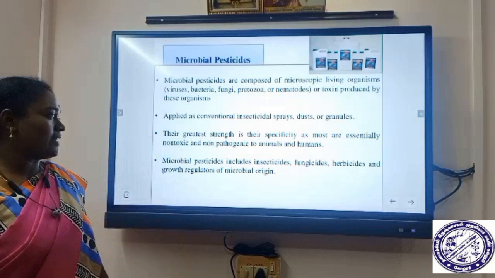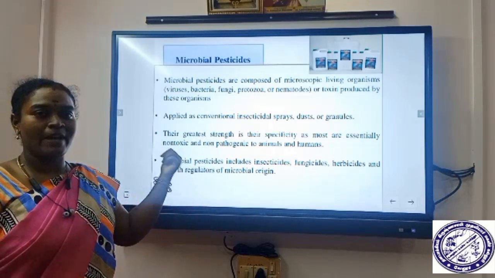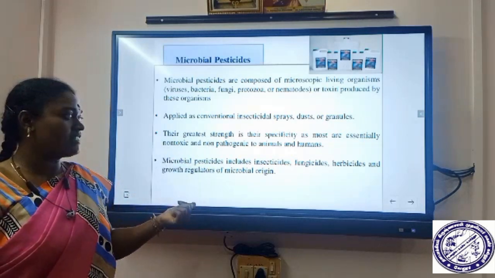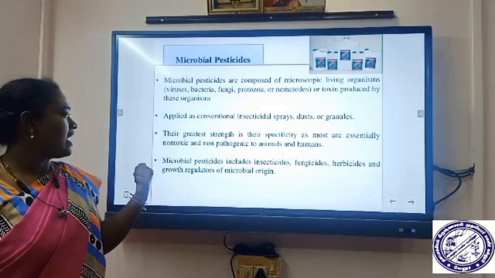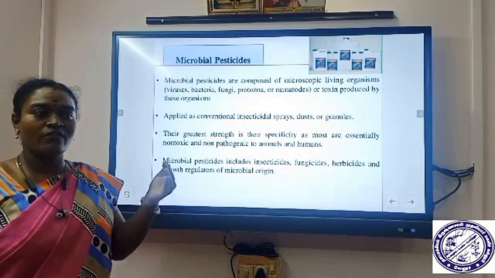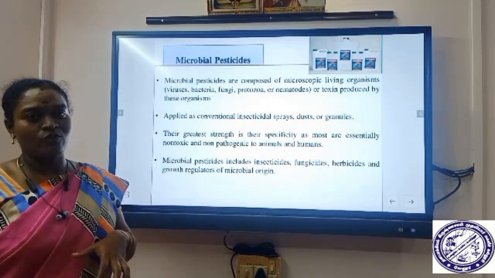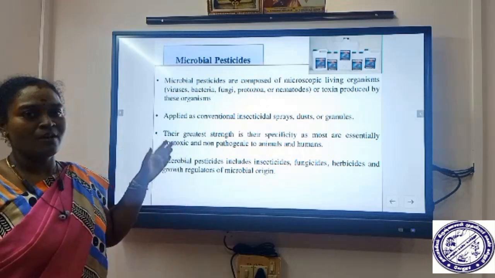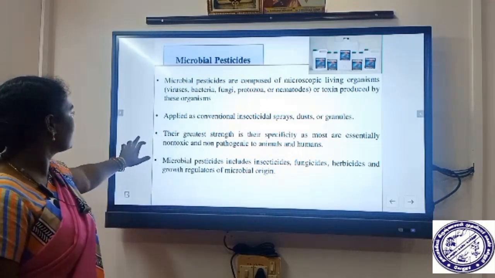Examples of microbial pesticides are insecticides, fungicides, herbicides, and sometimes the growth regulators present in the microbes or secreted by the microbes can also be used as microbial pesticides. Okay.